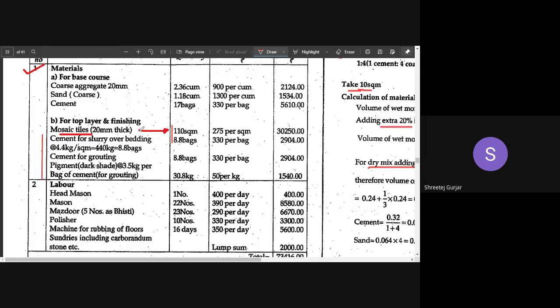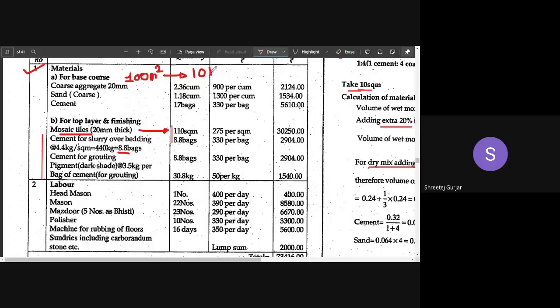Now for these mosaic tiles, we need some slurry for bedding. We prepare some slurry, and on top of that slurry, we paste our tiles. For this cement slurry, what we can assume is 8.8 bags required for 100 square meters. What we have assumed is 100 square meters of flooring, so we can assume that we require 10 bags.